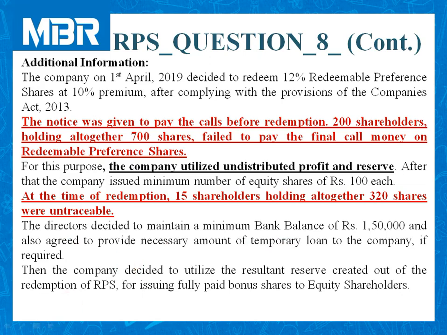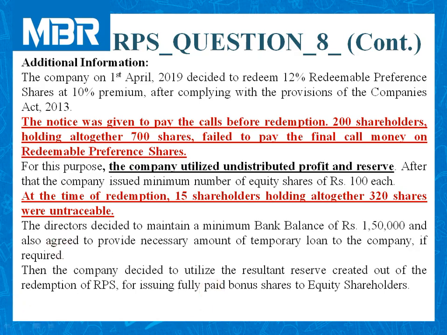Then the company decided to utilize the resultant reserve created out of the redemption of RPS for issuing fully paid bonus shares to equity shareholders. At the end of the process, we need to issue bonus equity shares.